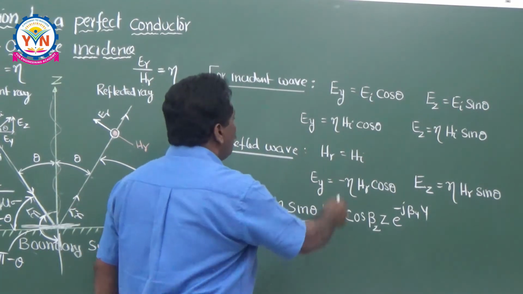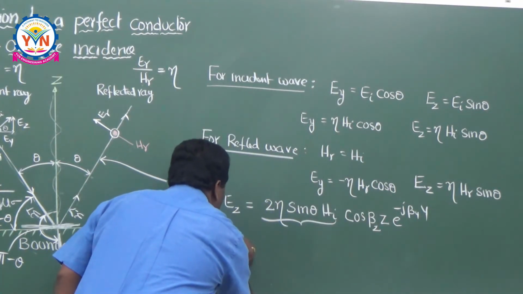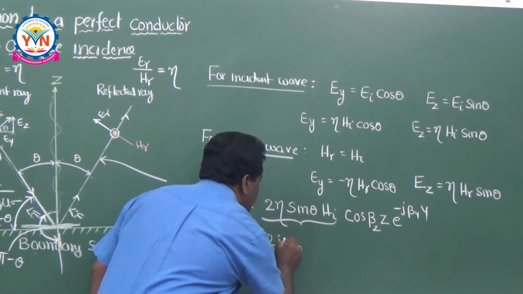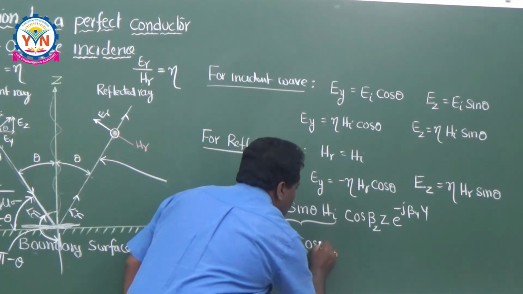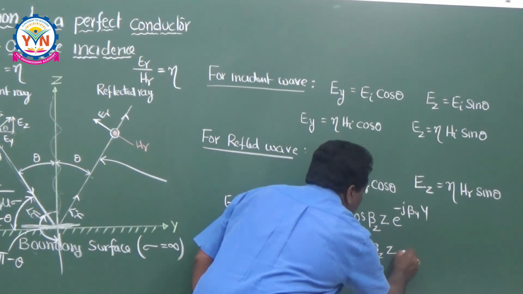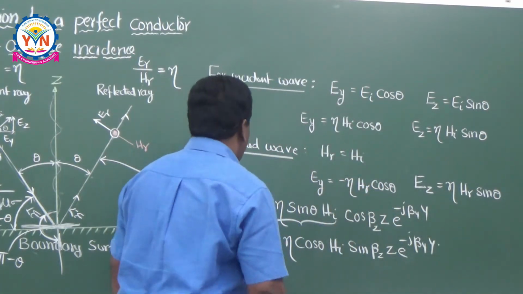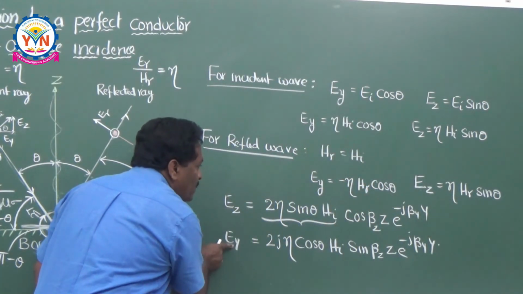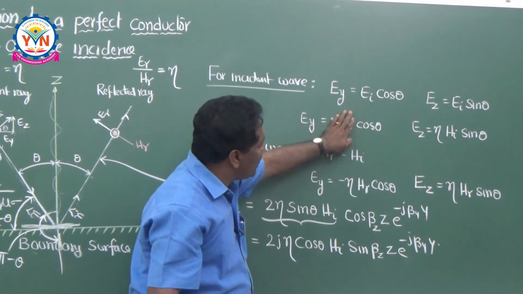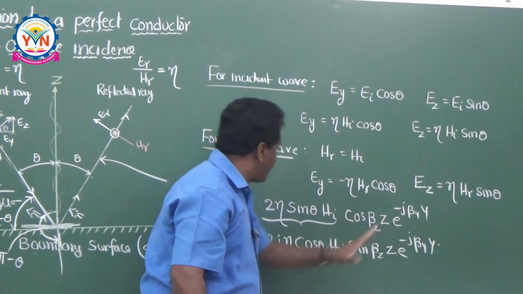And similarly, if you sum these two components in the y direction also, therefore Ey, the total component in the y direction, is equal to 2j eta cos theta into Hi into sin beta z into z into e to the power of minus j beta y into y. So these two equations, Ez and Ey, are the total field components of the incident wave as well as the reflected wave. These two equations are telling that the wave is propagating in the y direction.